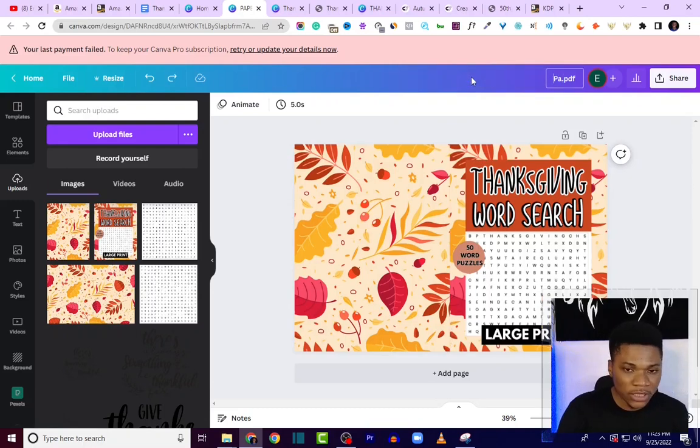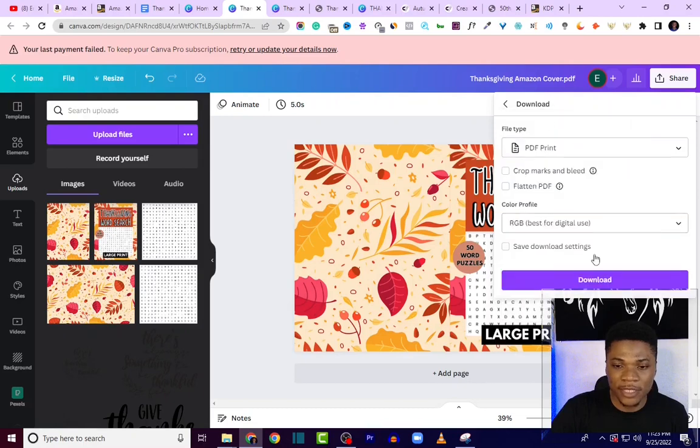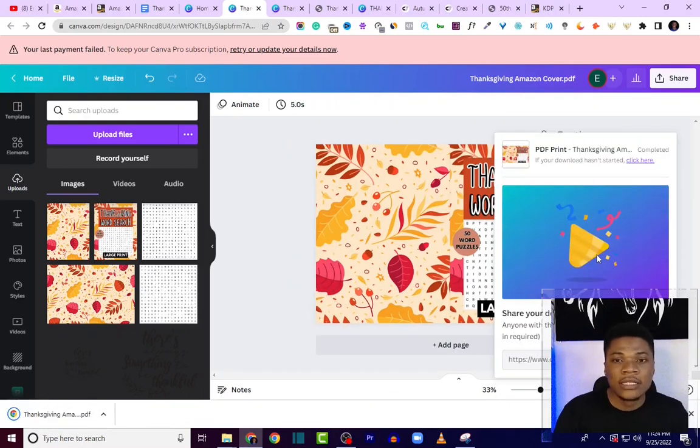Then I'm going to name this file, let's say Thanksgiving Amazon cover, and then click on share, and then we are going to download this as a PDF file. Select PDF print and download. Now both the cover and the interior of our book is ready. The next and final step for us now is to actually upload our book to Amazon.